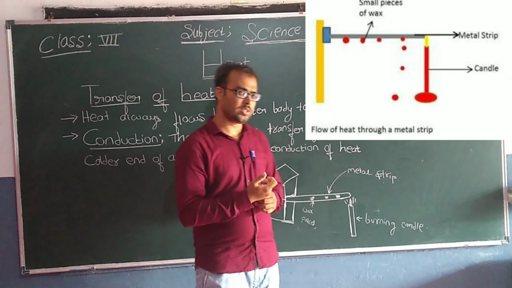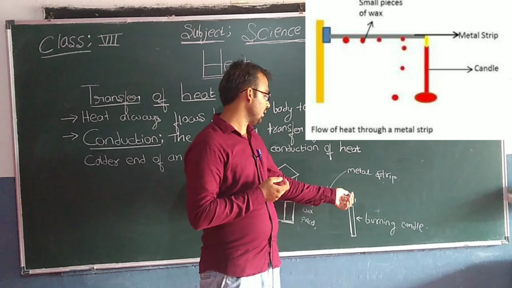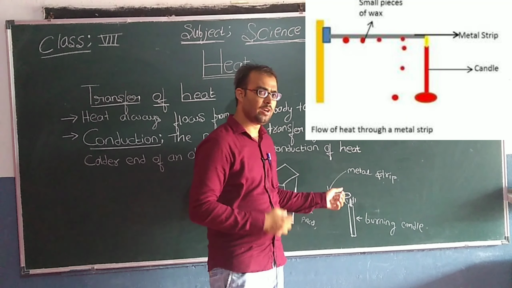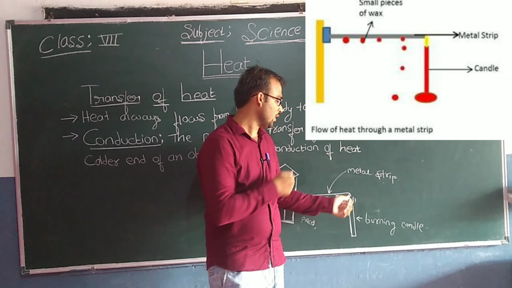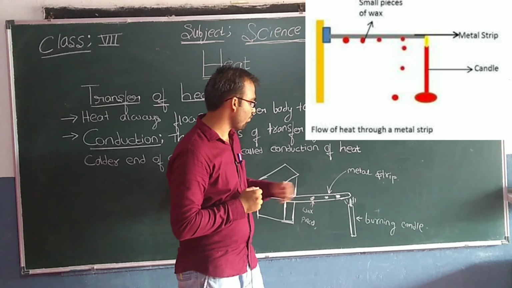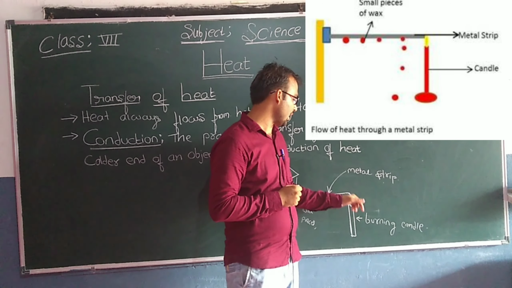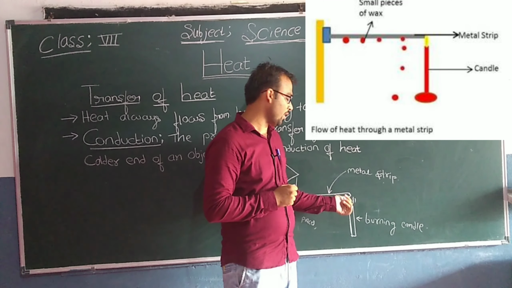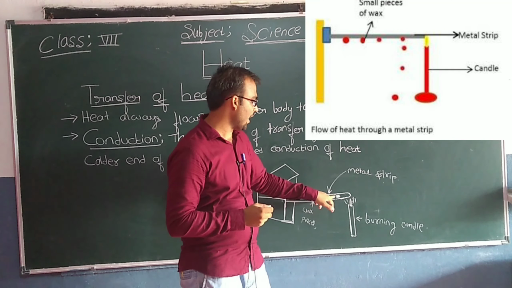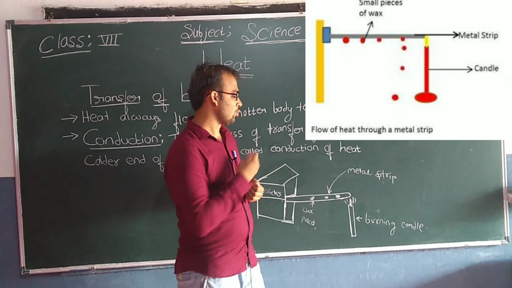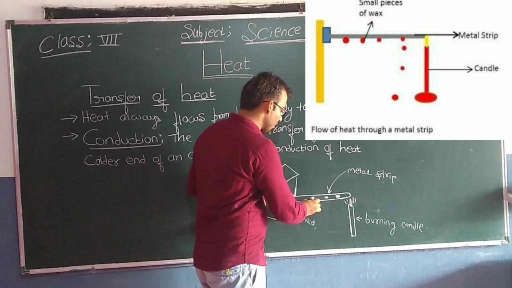Okay, so how to understand this? How do we come to know that the end where we apply heat starts heating first? So we have placed pieces of wax now. When we start heating the end of a metal strip, what happens? The pieces which are kept near that end start getting melted. Slowly, the other pieces also get melted.